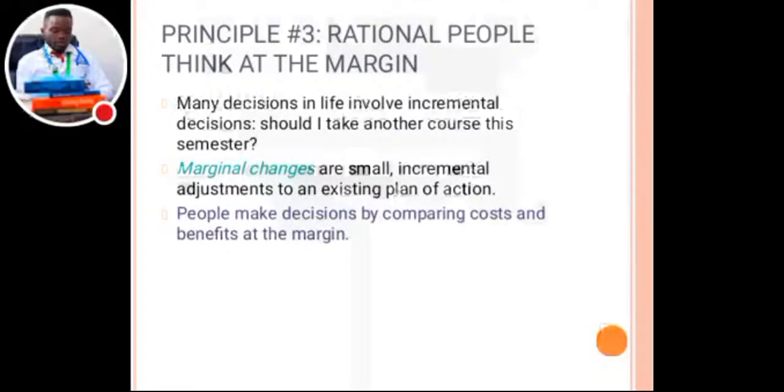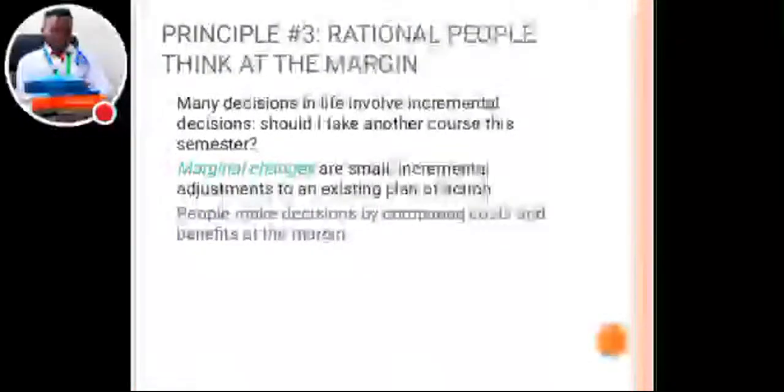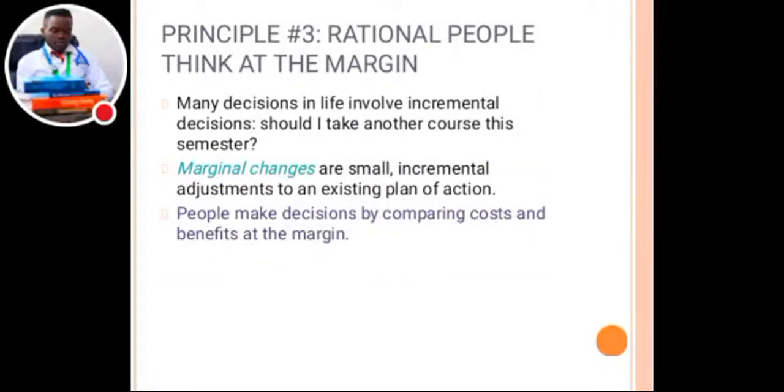Okay, people make decisions by comparing the cost and benefit at the margin. So you need to draw the margin, then you compare the cost as well as the benefit that you get right at the margin. Then people will make a decision.